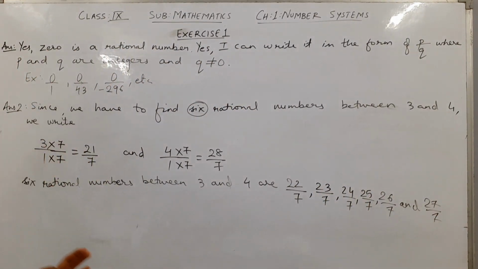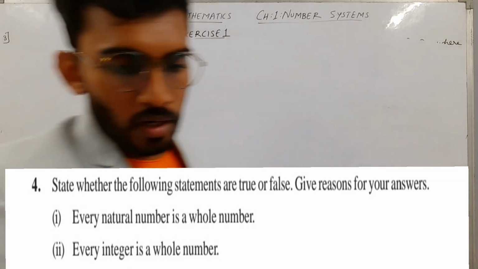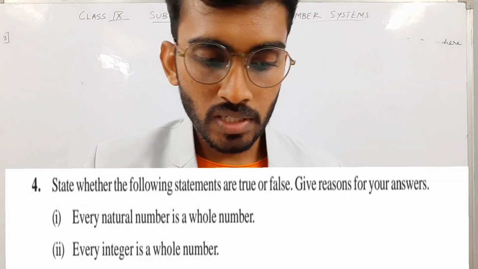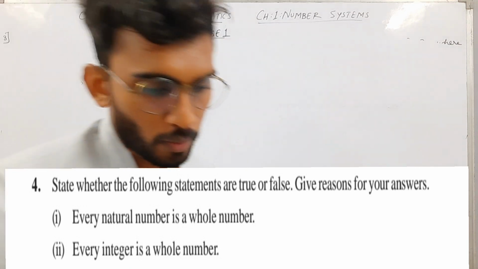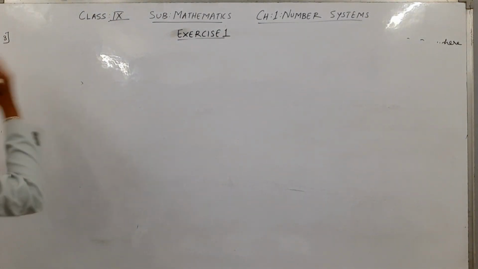So very simple. The third question is find 5 rational numbers between 3 upon 5 and 4 upon 5. This also will follow the same rule.